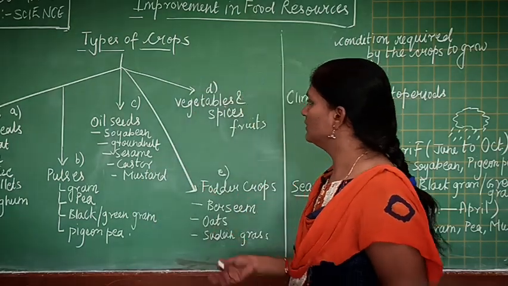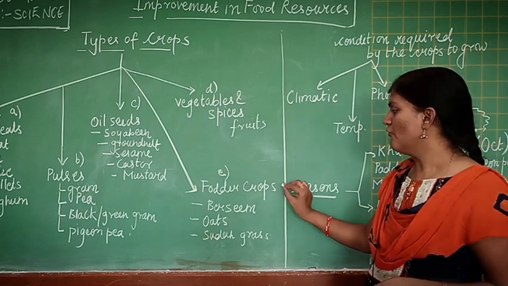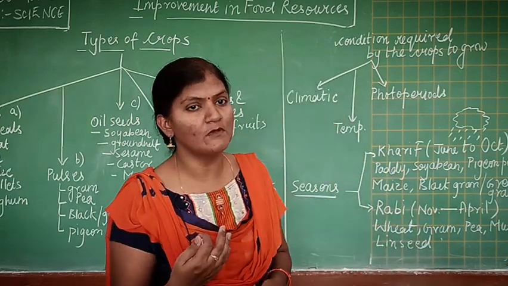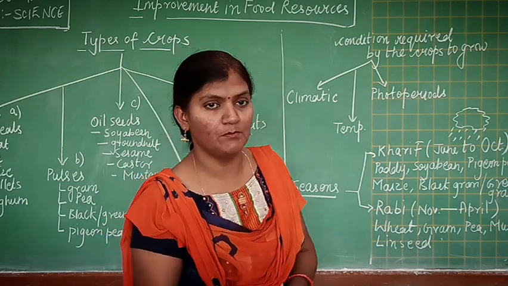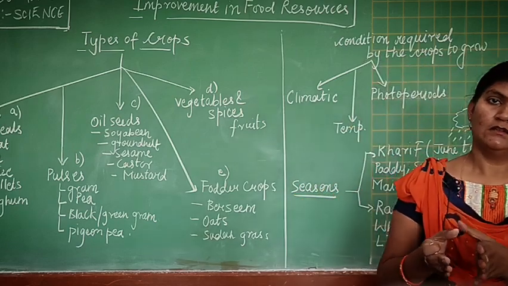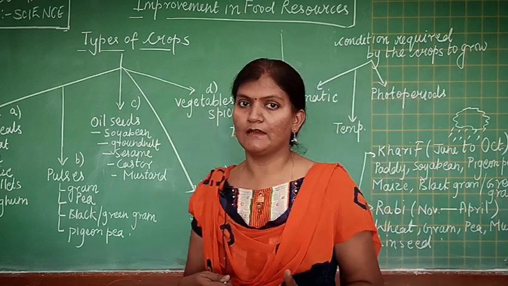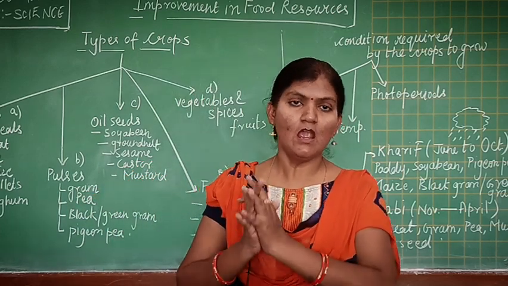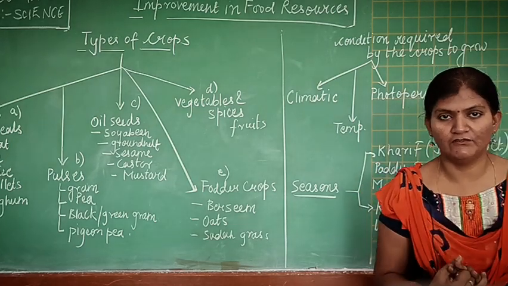The next and the fifth category of crop is the fodder crop. See students, fodder crops are the crops which are generally grown for the domesticated animals like cow, buffalo, goat, sheep, horses and all such animals that we rear and that we take care of, because these are directly or indirectly related to agriculture under the field of animal husbandry, and we use these animals for getting the products for our benefit.